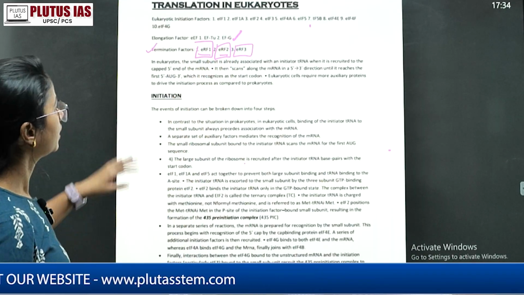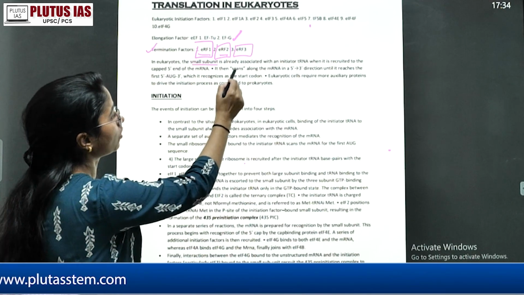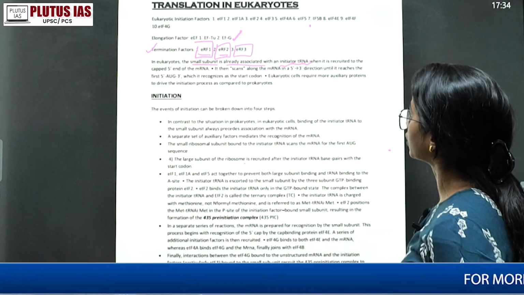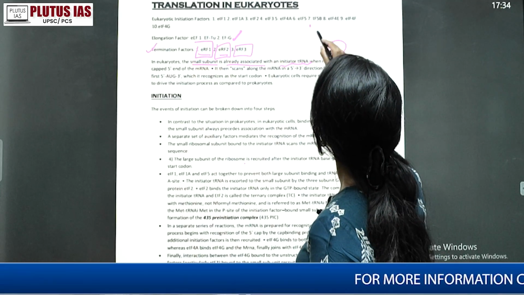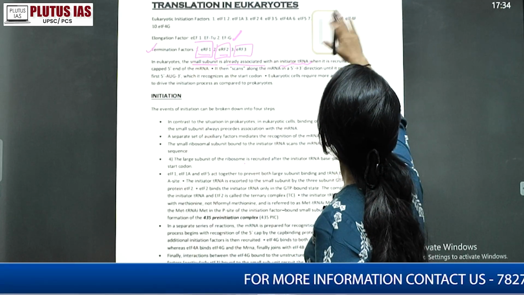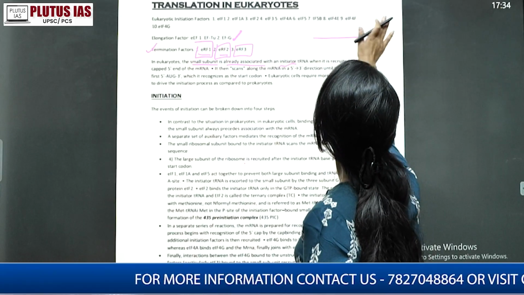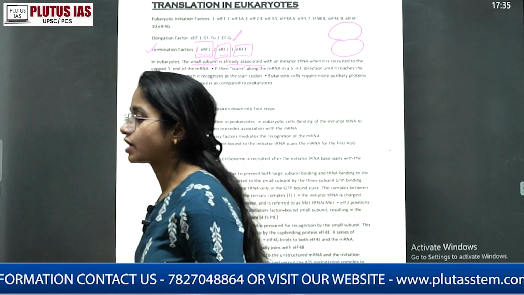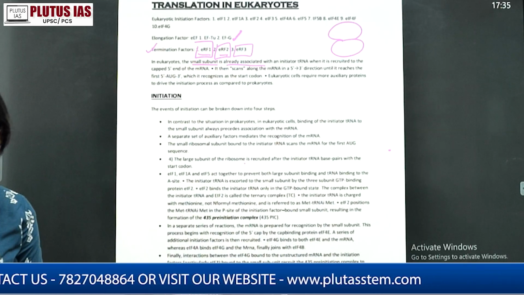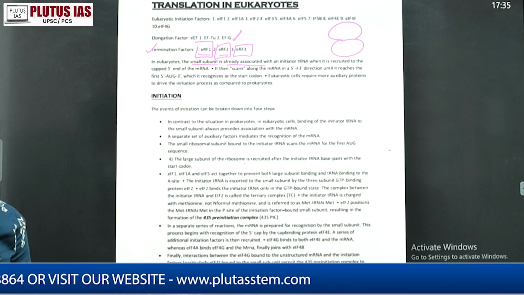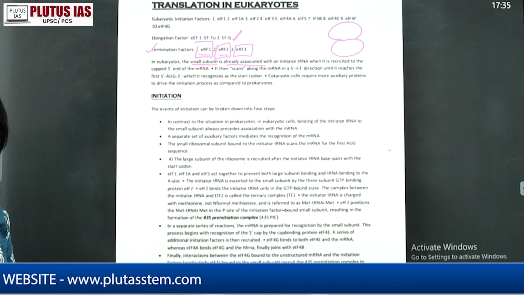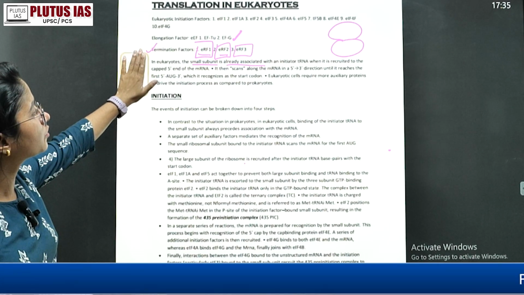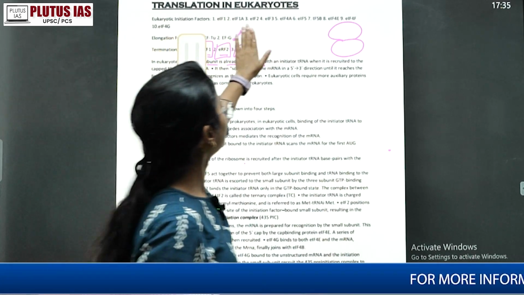Okay, fine. In eukaryotes, the small subunit is already associated with the initiator tRNA. Similar to what we have also talked about. In the initial first series of the translation, we have already talked about the major enzymes and things required for the translation process: the ribosome, ribozymes, tRNA, mRNA, so many things. Similarly, in eukaryotes, the small subunit is already associated with an initiator tRNA.